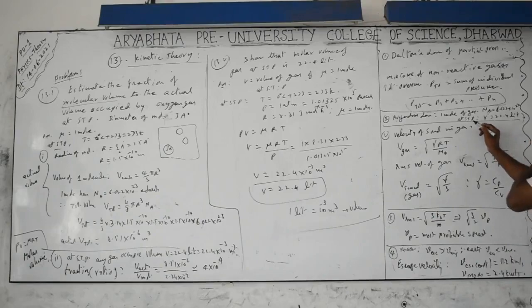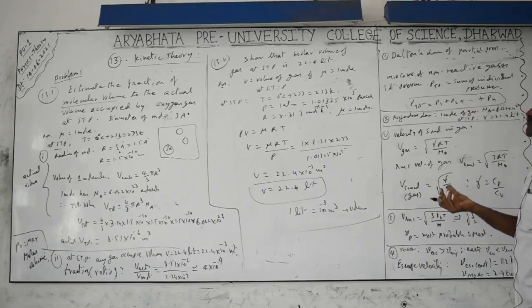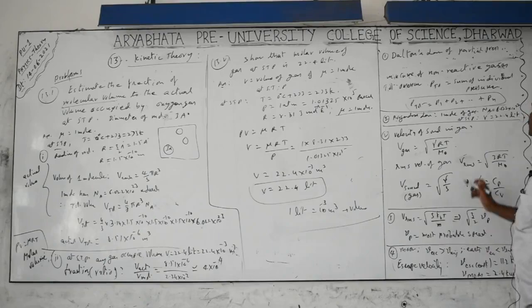STP stands for standard temperature and pressure. That means 0 degree centigrade and 1 atmosphere pressure. The air molecules of the atmosphere exert pressure on the Earth's surface at sea level, because of their weight over the height of the atmosphere. That is called atmospheric pressure.